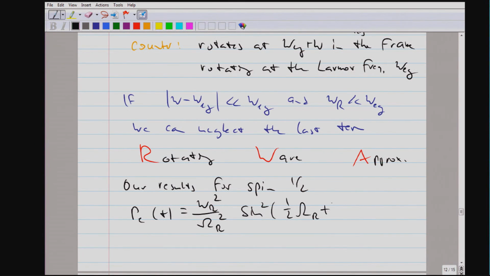So this is an exact result for the initial conditions that we start in the ground state and the initial population in the excited state is 0. And as usual, I have used here the generalized Rabi frequency, which is the quadrature sum of this matrix element squared and the detuning.